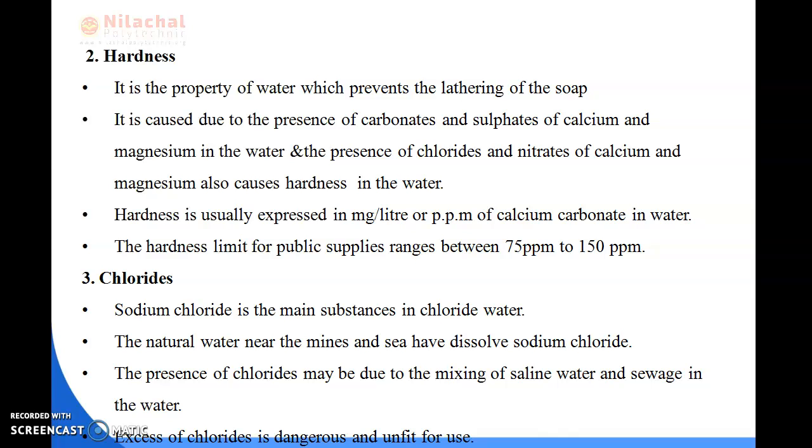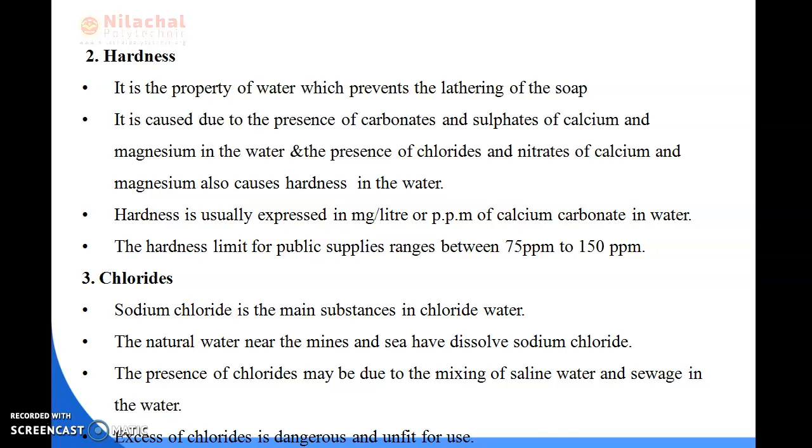As we know the hardness test, how should we test the hardness property of the water? It is a property which prevents the lathering of the soap. Lathering, once again, means foam. It is mainly caused by the presence of carbonates and sulfates of calcium and magnesium in the water, and the presence of chlorides and nitrates of calcium and magnesium also causes hardness in water. Hardness is usually expressed in milligrams per liter or ppm of calcium carbonate in water.